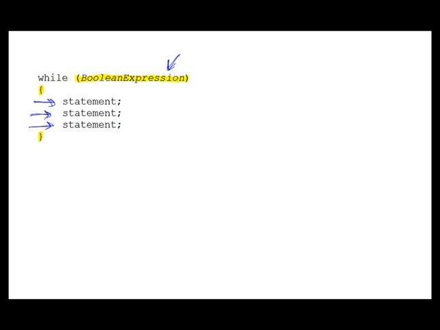This continues until the Boolean expression is tested and it's found to be false. And when that happens, the program stops executing the loop, it jumps out of the loop, and it resumes execution with any statements that appear after the loop.